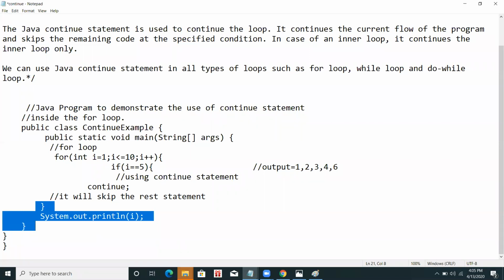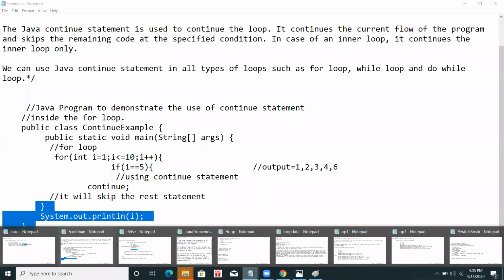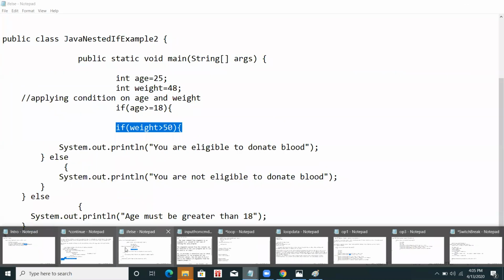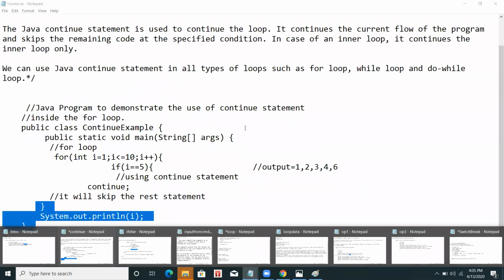Okay, so now the last topic: how to take input from the command prompt. Look guys, I have not run all these programs. There is no error, we can run them, but I'm giving this task to you so that you can run them. In my case I can run it.